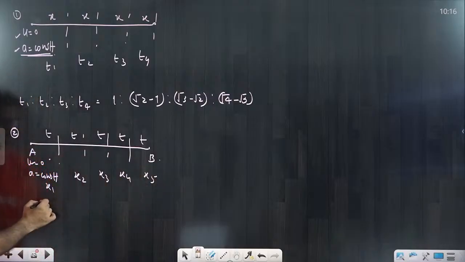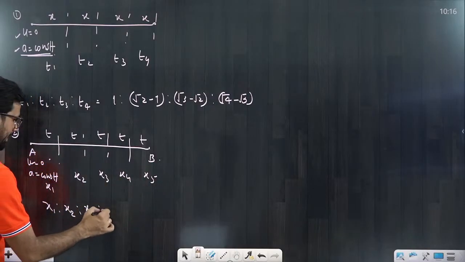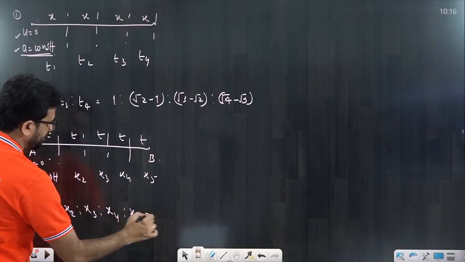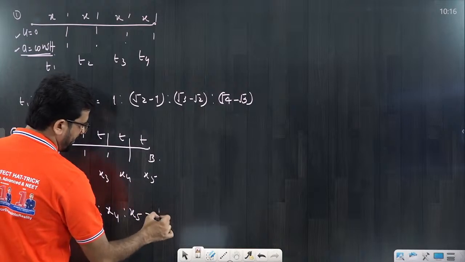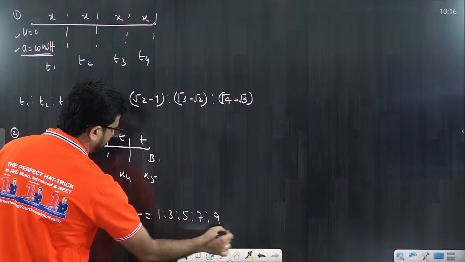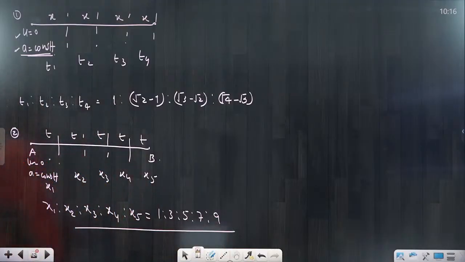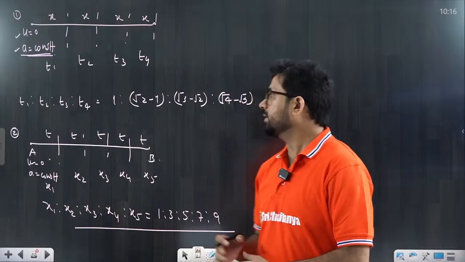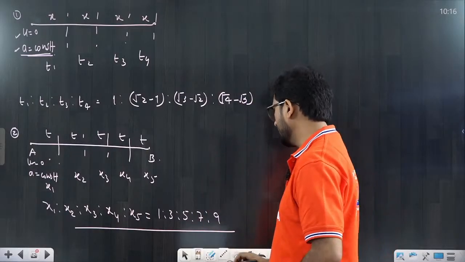So we have to find the ratio of x1 is to x2 is to x3 is to x4 is to x5. That value would be 1 is to 3 is to 5 is to 7 is to 9. That's the very basic thing that we are discussing. Okay, odd numbers. So we are discussing that odd numbers ratio are there, that Galileo ratio we are using.